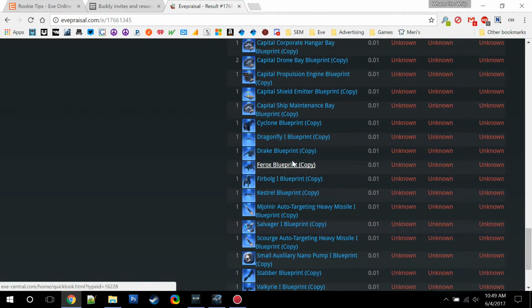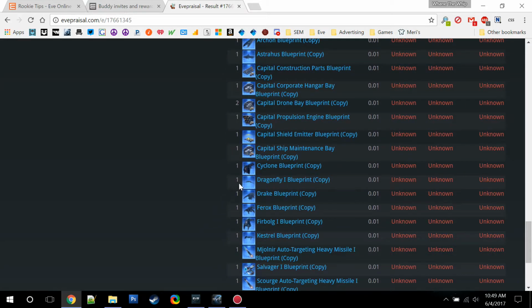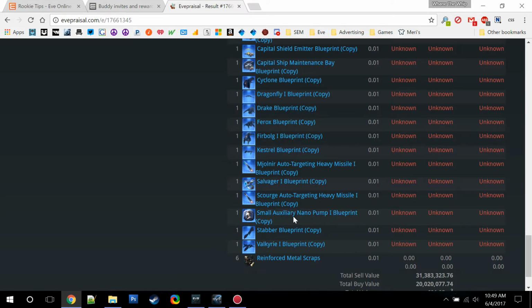There are some unknowns in here, but these are copies. If it was a blueprint original, maybe, but these are all copies. These are probably not going to be worth that much, and this is random stuff that you're probably not going to be wanting as a rookie anyway.